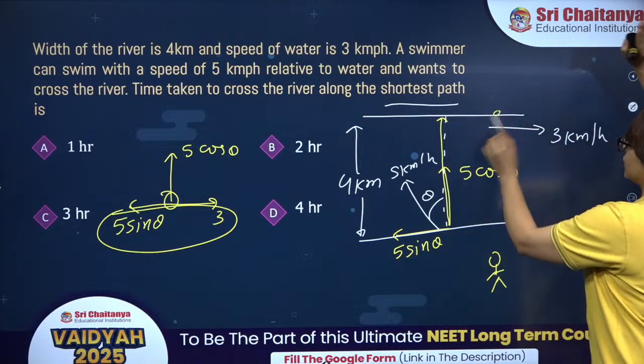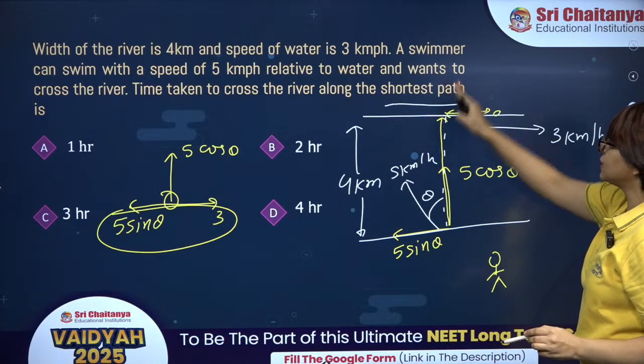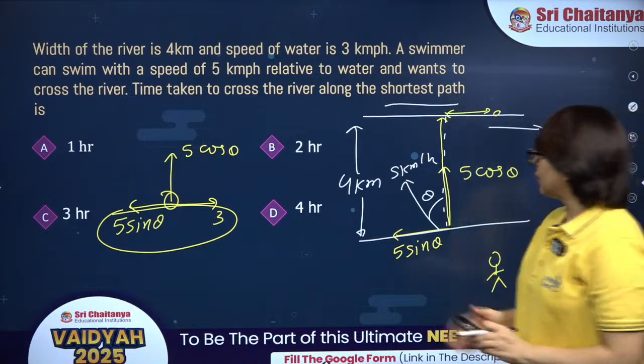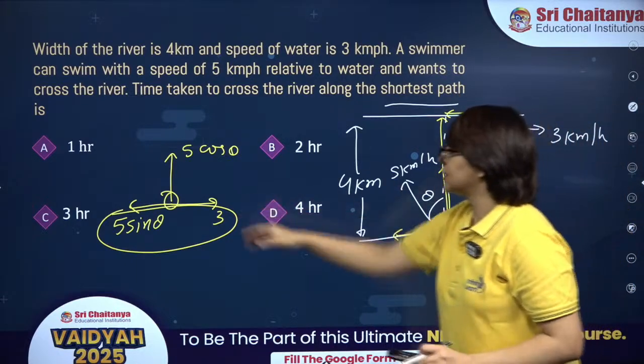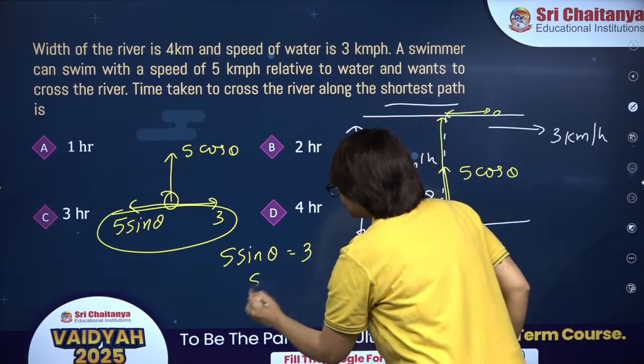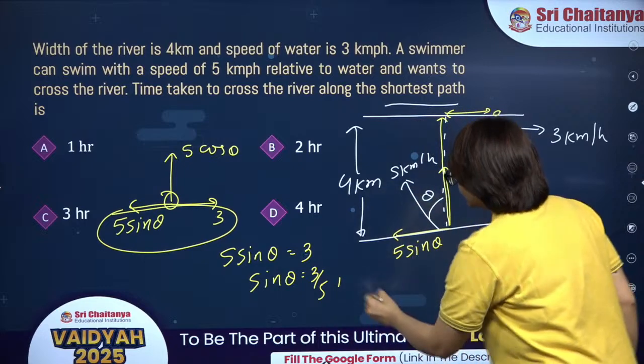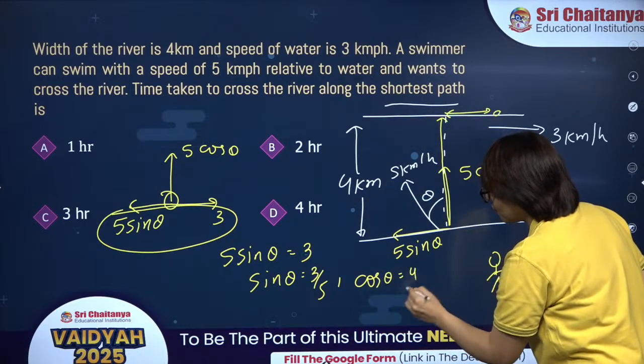If you reach somewhere over here, then this is drift. But if you are reaching exactly the opposite point, that means the drift is 0. That means the velocity which is responsible for drift is 0. That means phi sin theta is balanced by 3. So sin theta is 3 by 5. So in this one, cos theta will be 4 by 5.